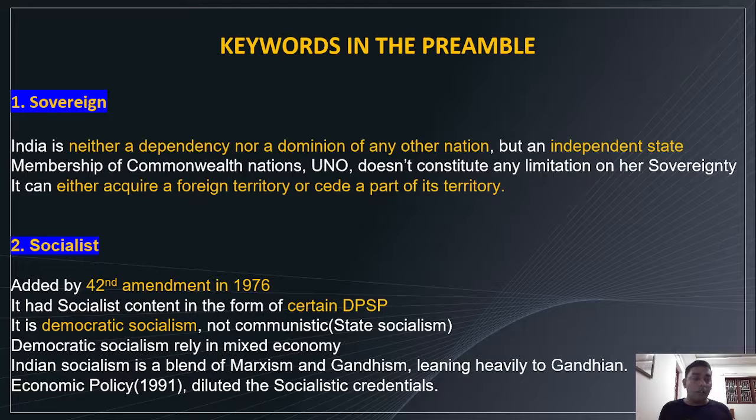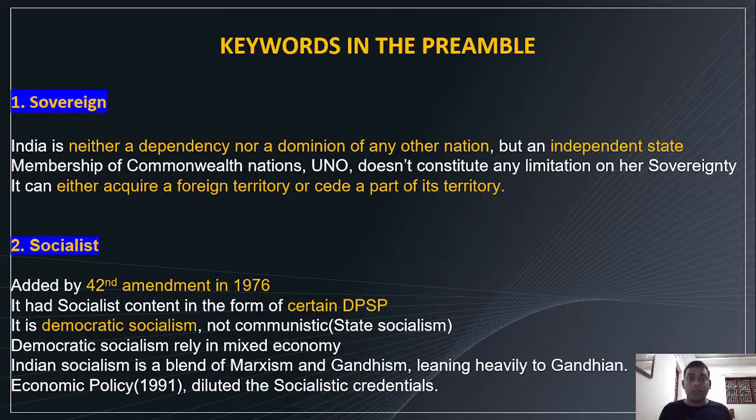Recently, it was done with Bangladesh. Hope you've read it. Some part of our country, India, has been given to Bangladesh, and some part of Bangladesh has been taken by India. So that's what sovereign is.